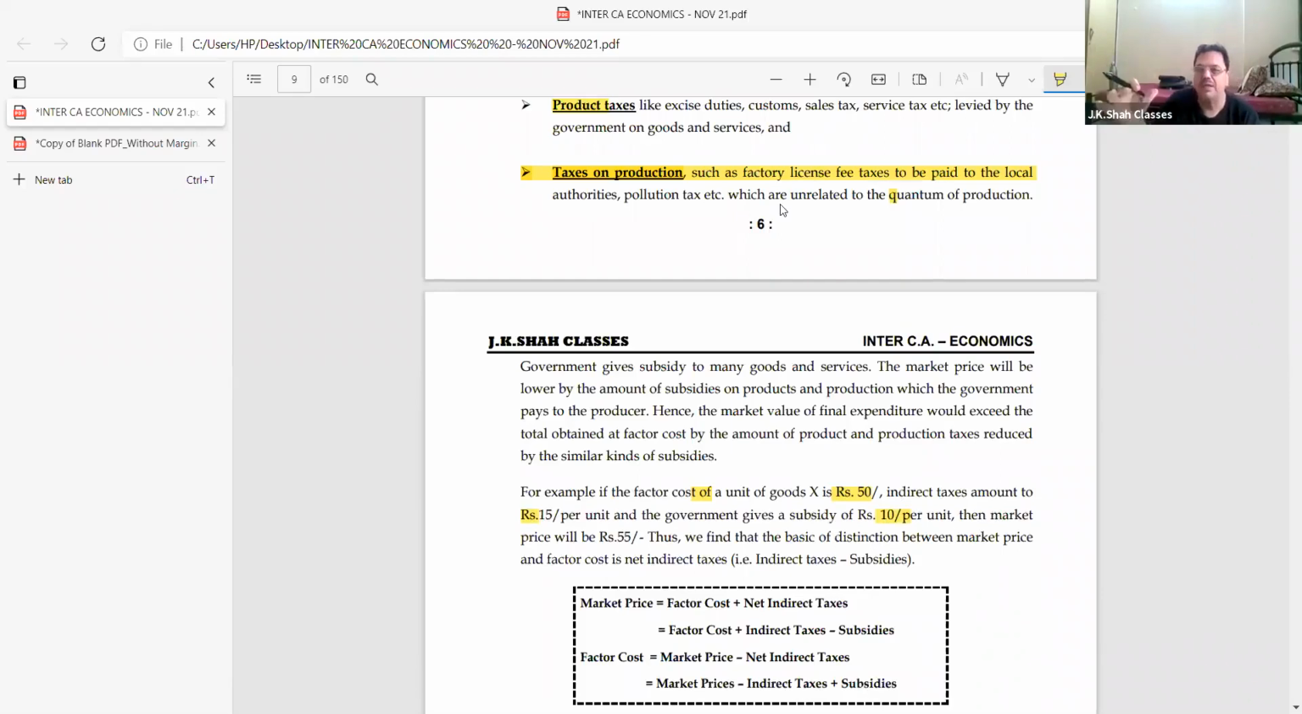Imagine there is tax also, and there is subsidy also. On those same things we are charging tax and giving subsidy, it makes no sense. Understand? Now, it is common sense. Then the market price we want is 55. Why 55? Come on, 50 plus 10, and then student, minus 15. Then market price will be 55. Thus we find that the basic distinction is 50 minus 15 plus 10. So it will be what, students? The difference between market price and factor cost is net indirect tax. This is important, please listen.